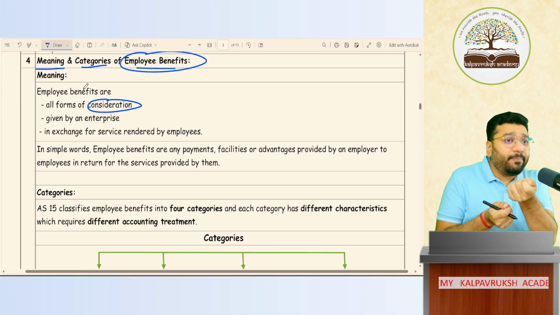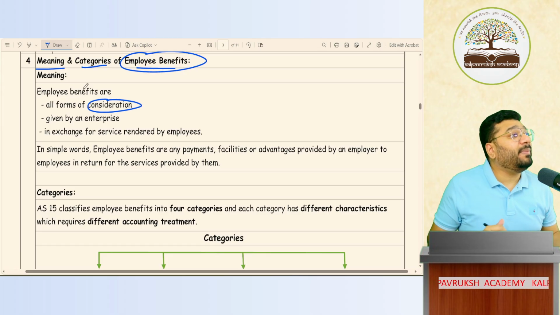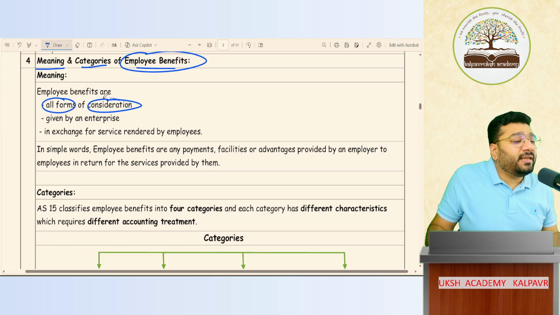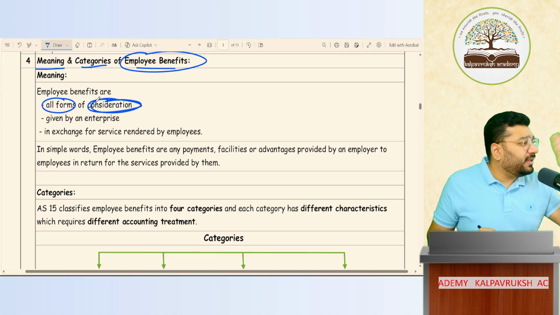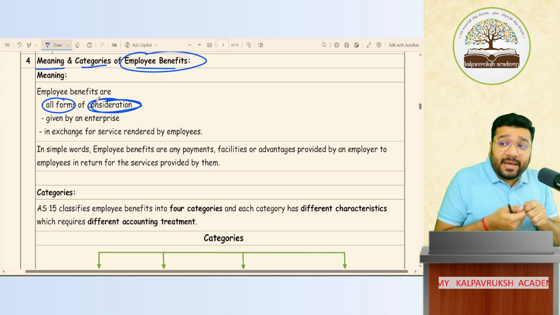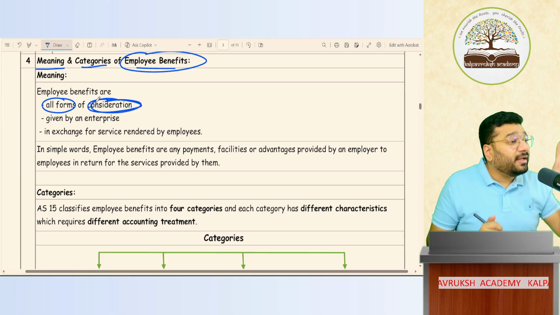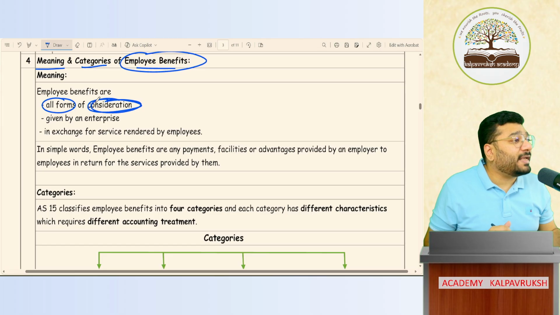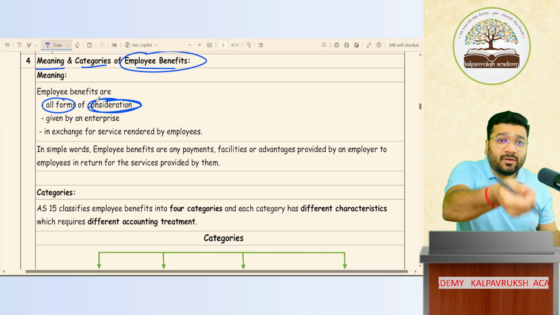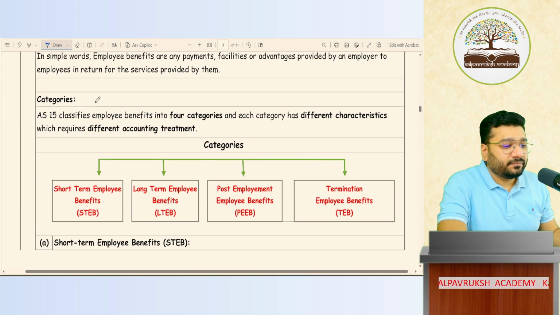So what I pay should be only in the form of cash, is it? No, it can be in any form. Any form of consideration that you pay, whether cash, kind, or any other form, everything will be construed as employee benefit. You can give that employee benefit in the form of kind also. Got it, not got it? So all the forms of consideration will be construed as employee benefit, for which in return, what are you getting from the employee? Services.